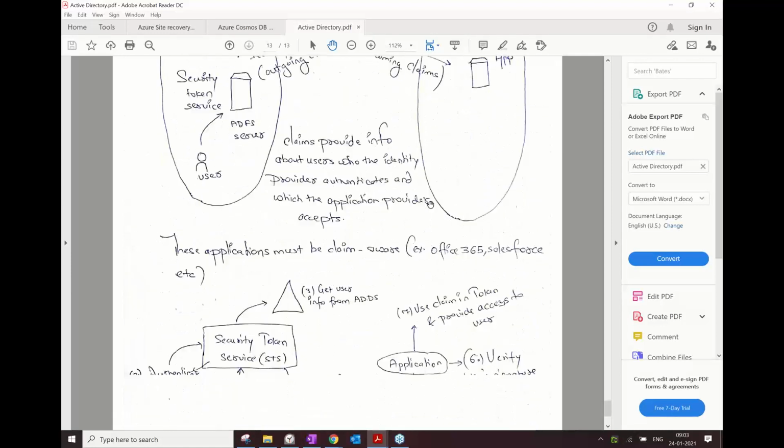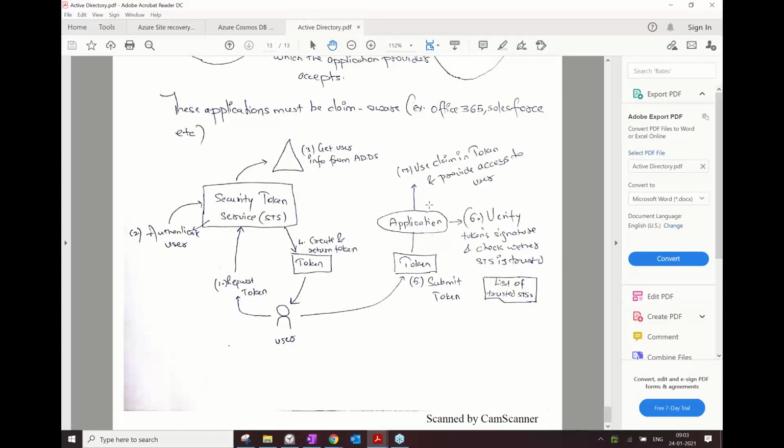For this, the main technology used behind the scenes is called SAML, Security Assertion Markup Language. That is, these applications should be claim aware. They should be able to accept a claim token, and your organization should be able to give you the claim token.